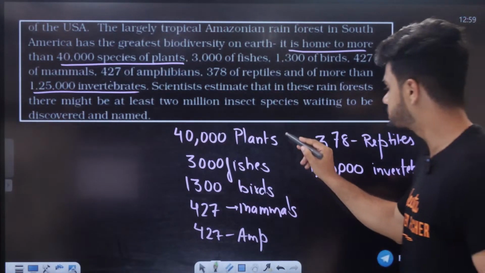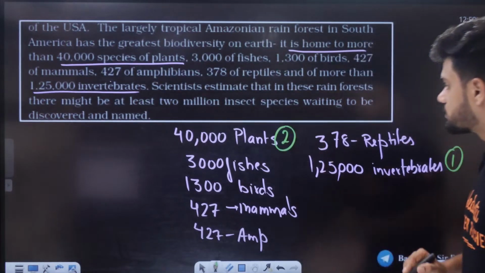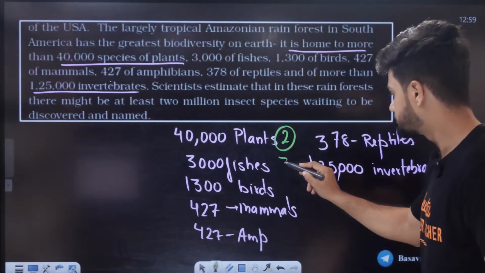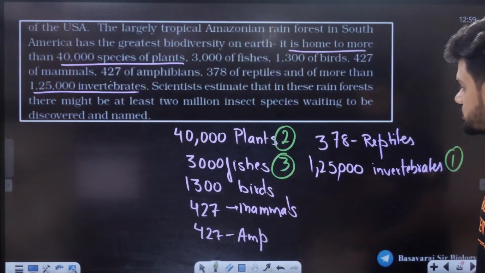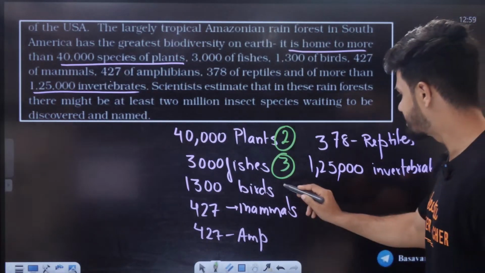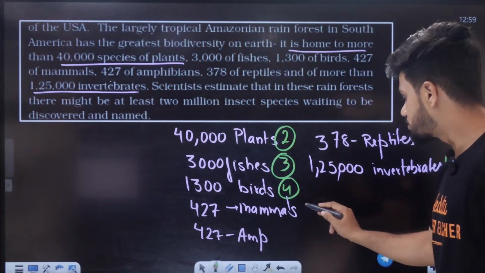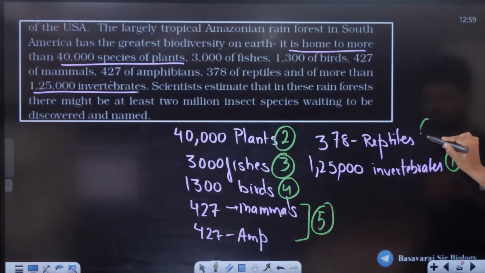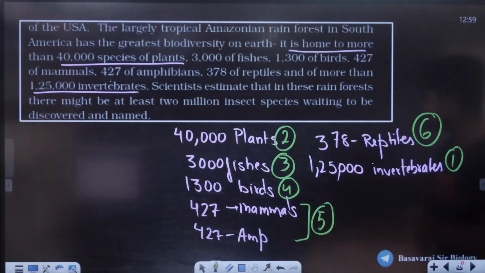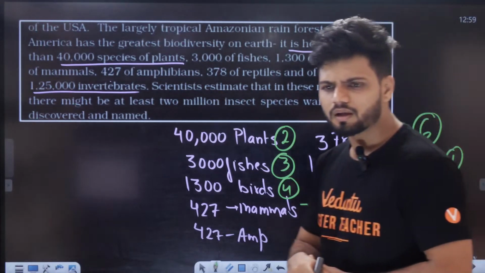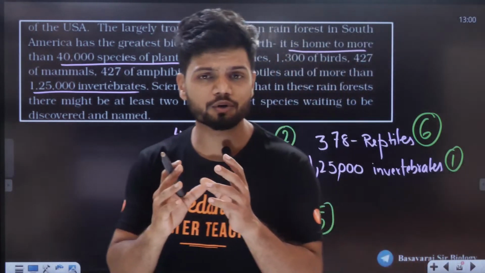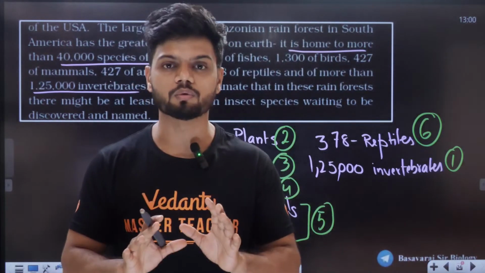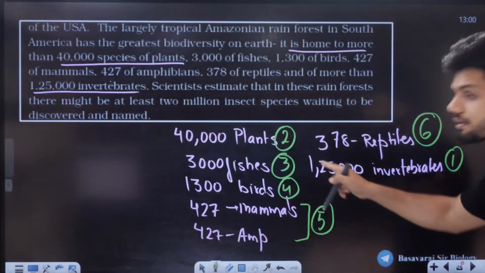Second is plants. Third is going to be fishes. Fourth is going to be your birds. Fifth is going to be mammals and amphibians. And last is going to be reptiles. Now the question to all of you, is it very important to remember the numbers? No. But the order? Yes, you have to remember it.